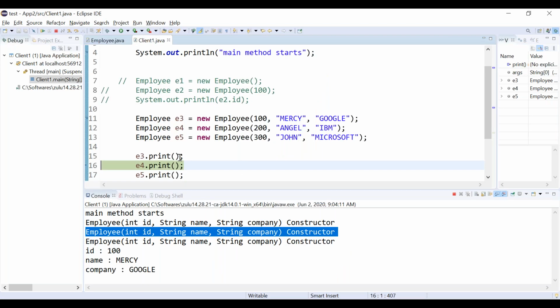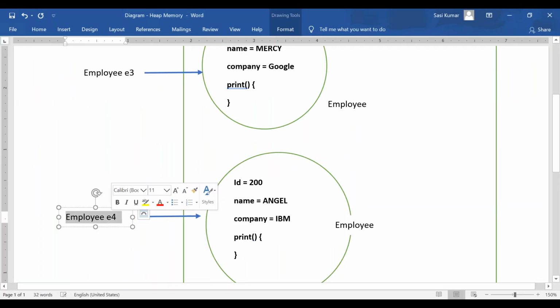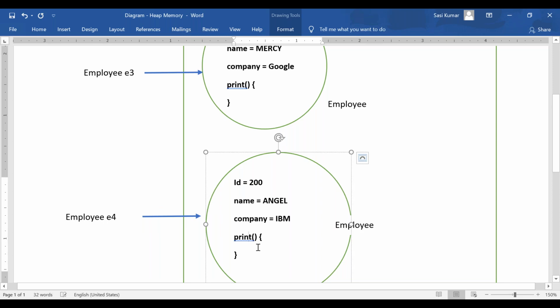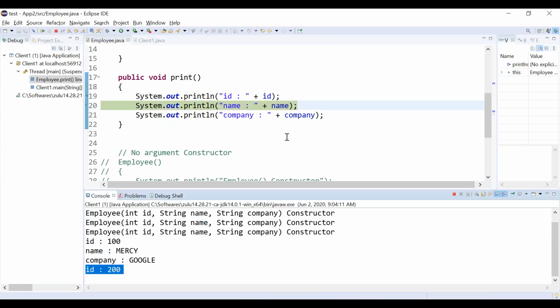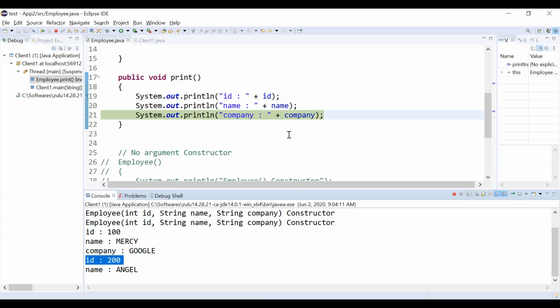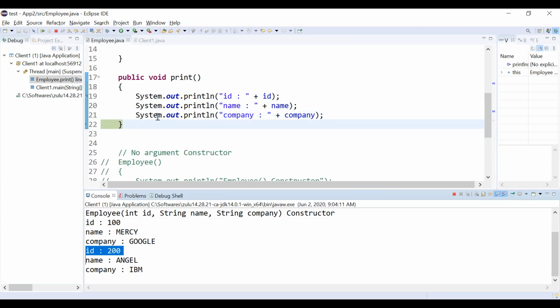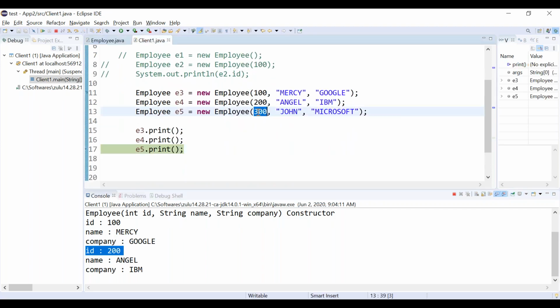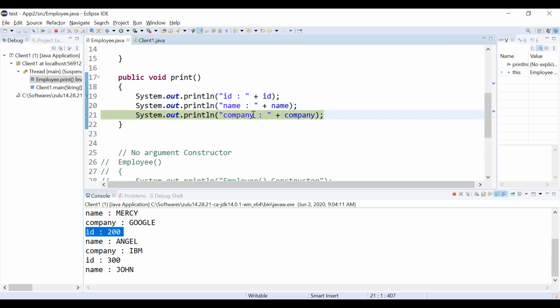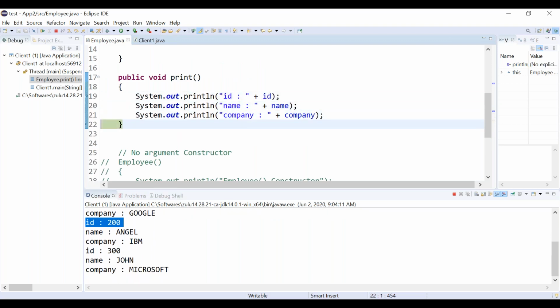If I call the print method using E4, inside this E4 pointing object we are printing ID, name and company. ID is 200, name is Angel, company is IBM. Again you can call E5 also, which is pointing to three values. I trust it is very clear.